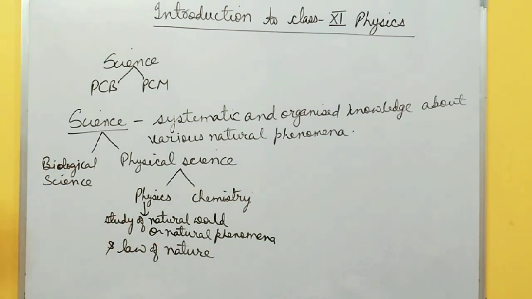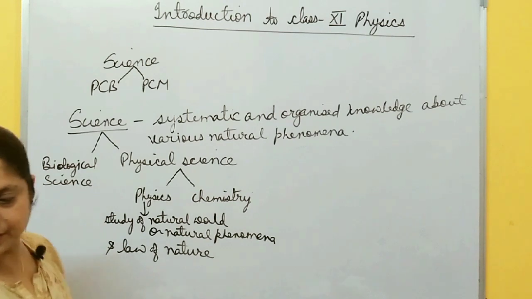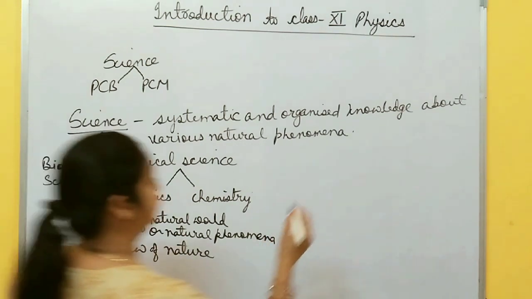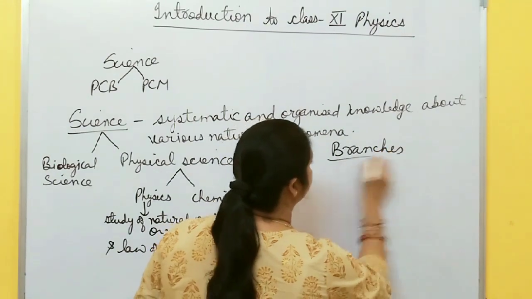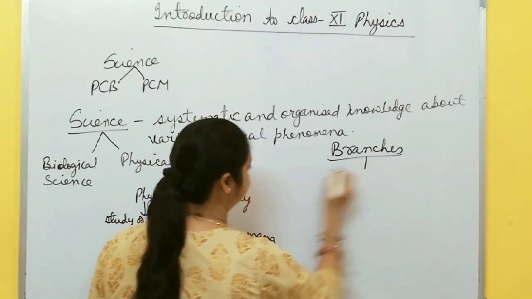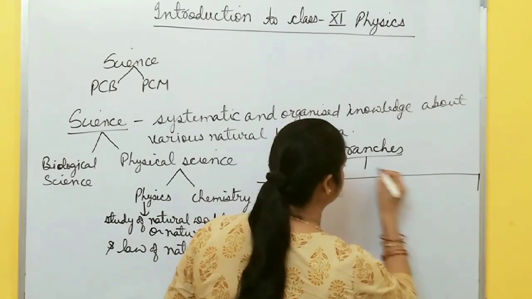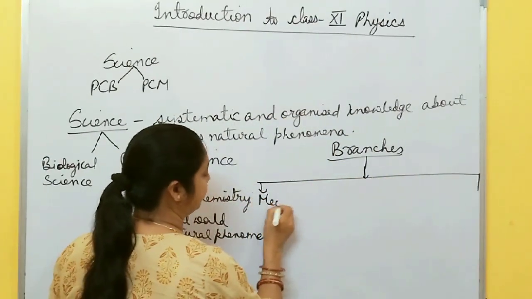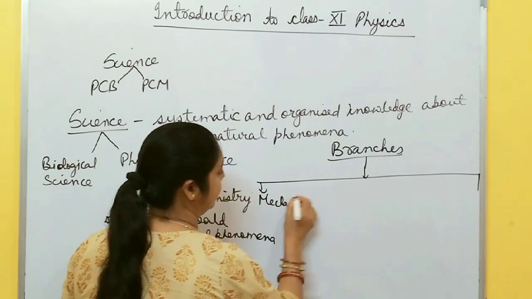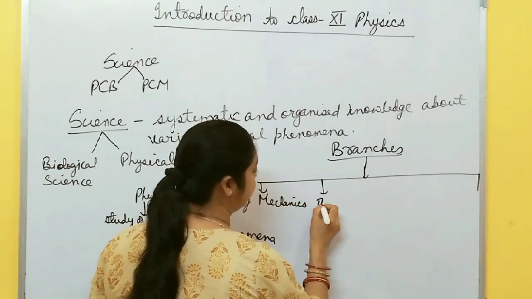Now, what are the different branches which come under physics? Physics is divided into different branches. I am going to discuss the main branches. First one is mechanics. Second one is thermodynamics.